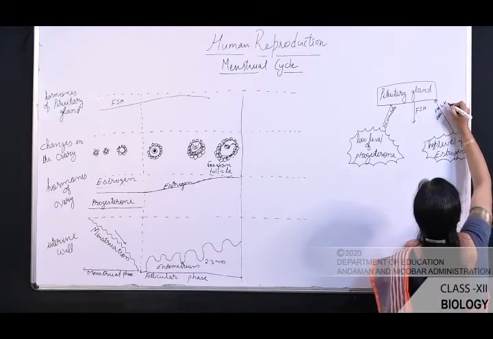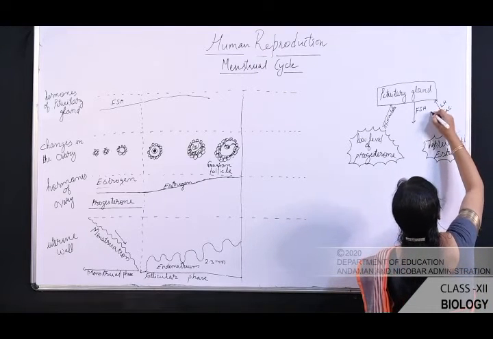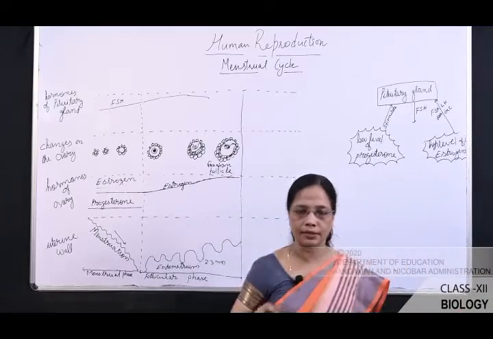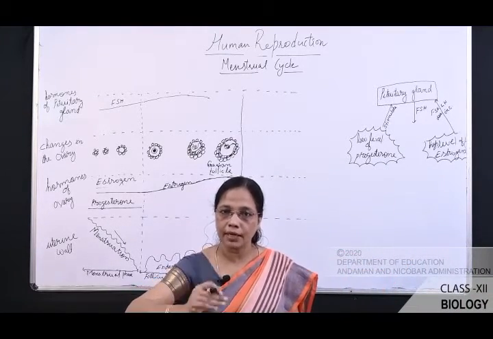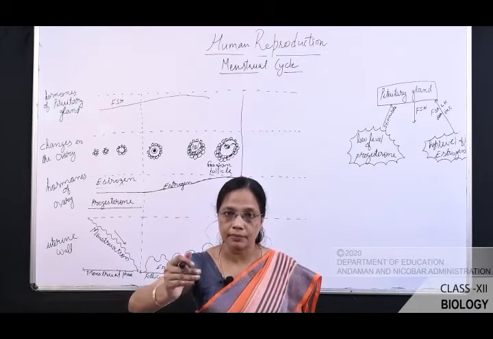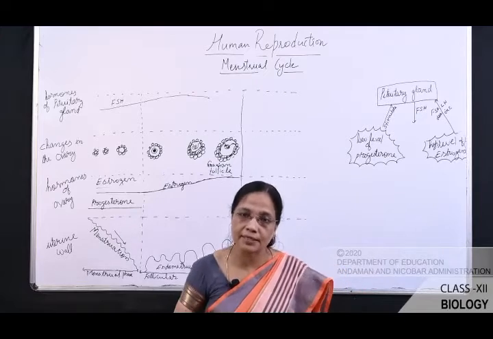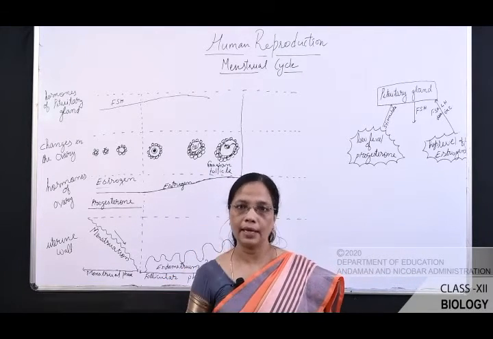LH is increased. The level of LH is increased and the level of FSH is decreased. So what you have learned here, as the level of the estrogen increases, it stimulates the pituitary gland to decrease the level of FSH and increase the level of LH.